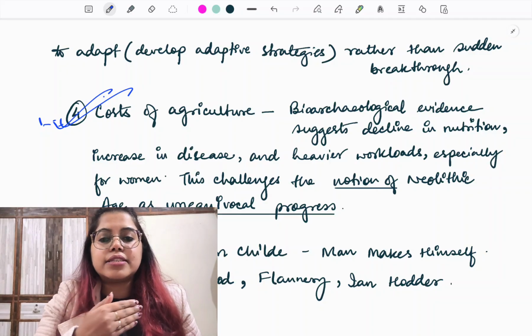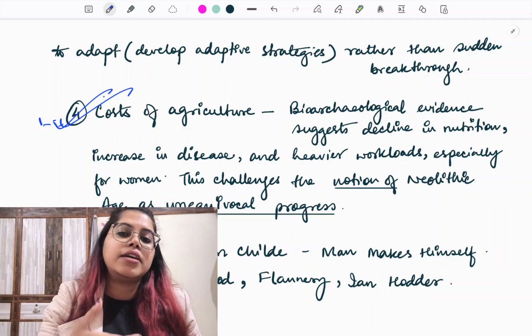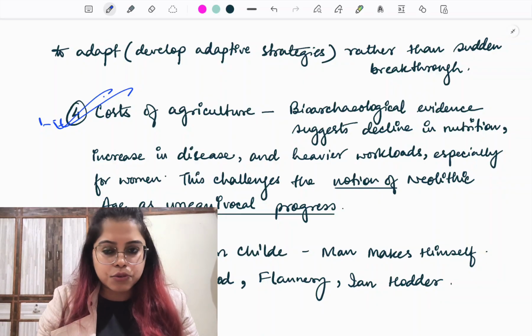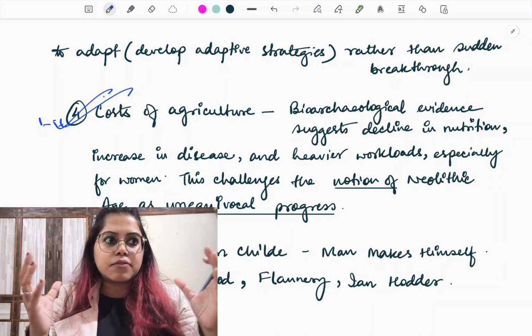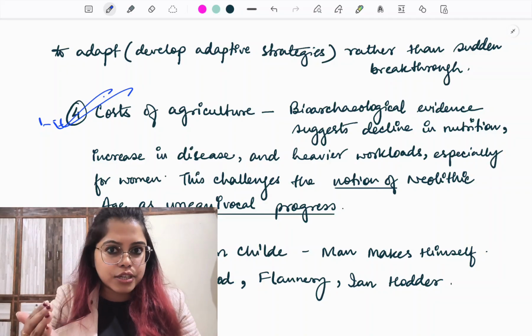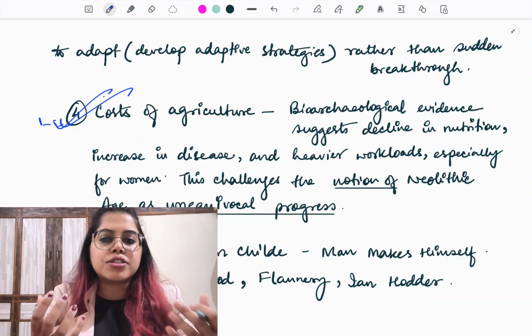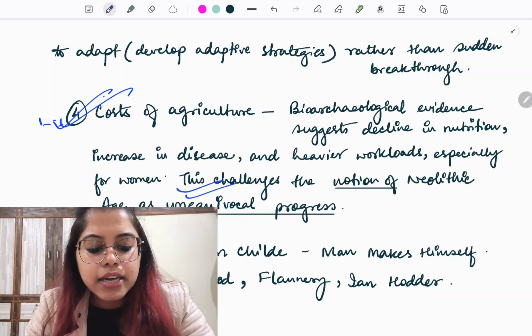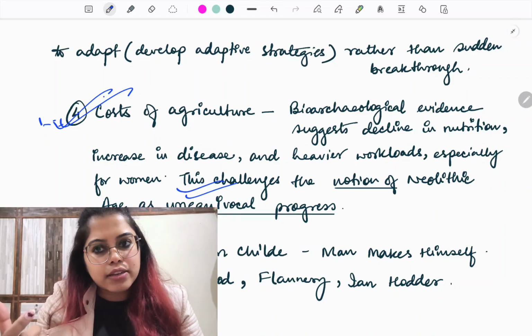What it means is the diversification of food that was there in the Mesolithic period, उनका जो diet में diversification था, that used to provide them various kinds of nutrients and nutrition. Now because of the advent of agriculture, the diversification of diet is much more reducing. So even though food availability increases, the nutrition profile of the food is declining. So exactly calling it progress completely is not right. Okay, so that is also one of the challenges.